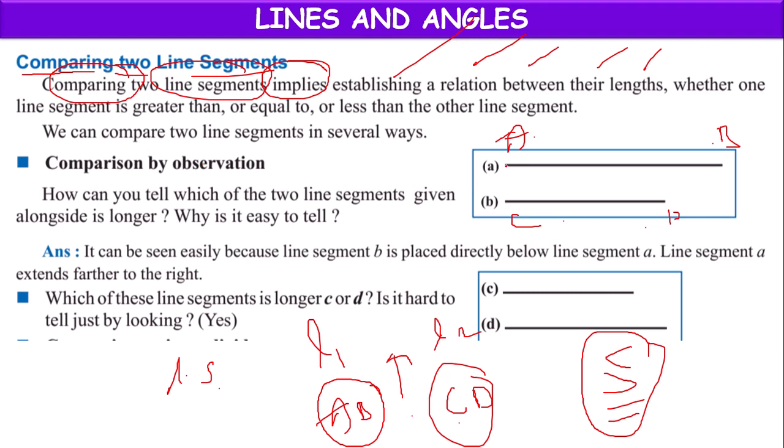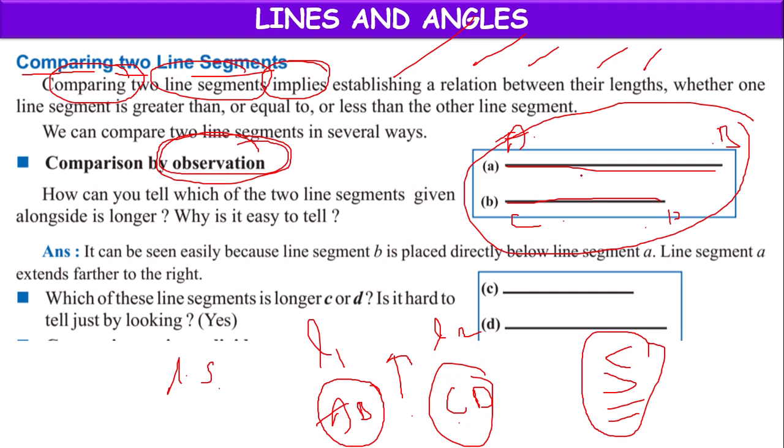If there is a huge difference between the lines, just by looking, just by observation, we can tell. If we observe the two lines directly, AB has more length than CD. The length of line segment AB is greater than CD.